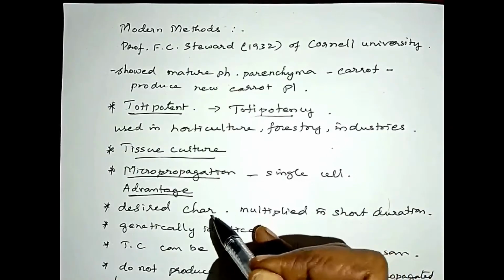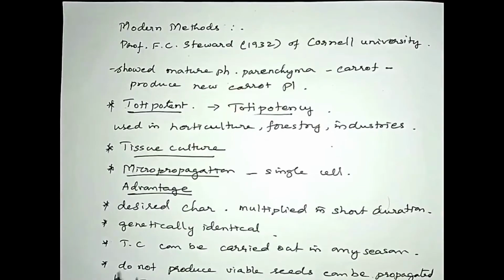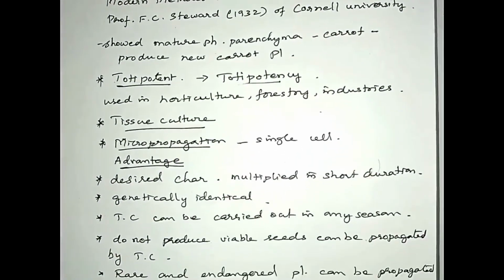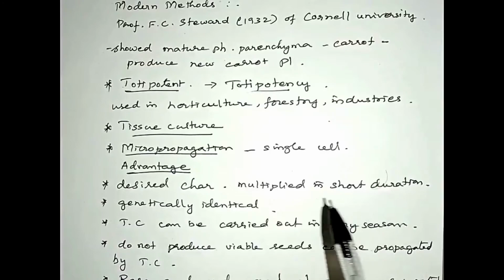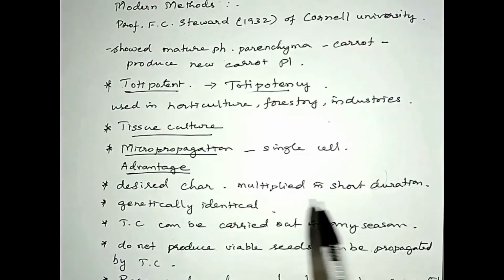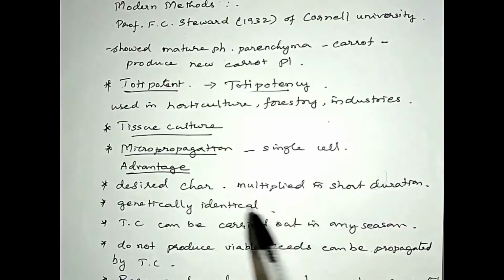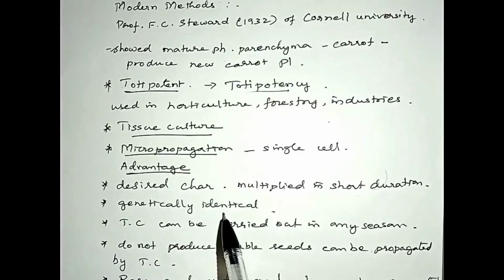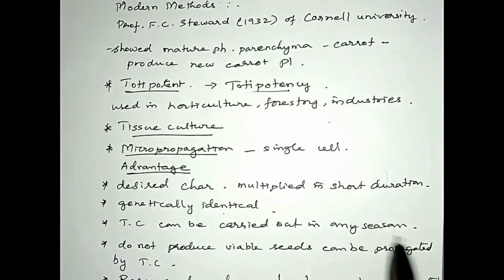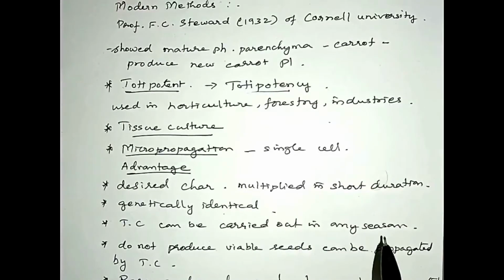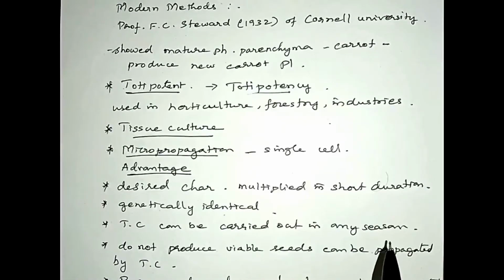So we shall pass on to the next topic, that is advantages of the modern methods of propagation. Using the modern methods, we are able to produce plants with desirable characters in a very short time. So we can produce more number of plants with desirable character in a short duration. And we can also produce genetically identical plants. Thirdly, tissue culture can be carried out in off season also. Plants usually grow according to the season, so through tissue culture, plants can be multiplied even in off season.